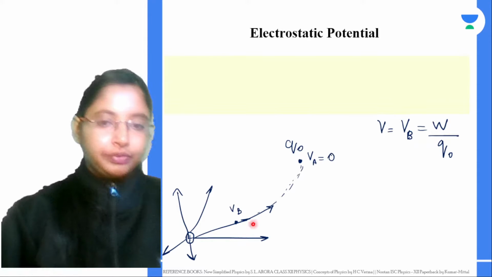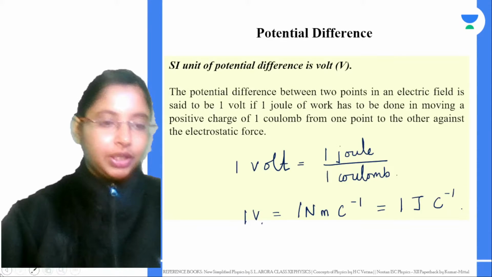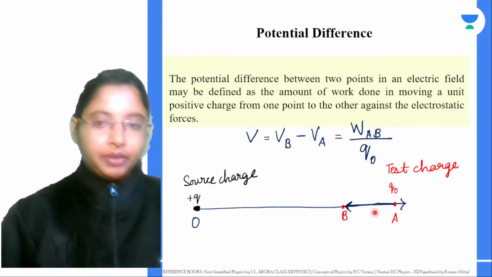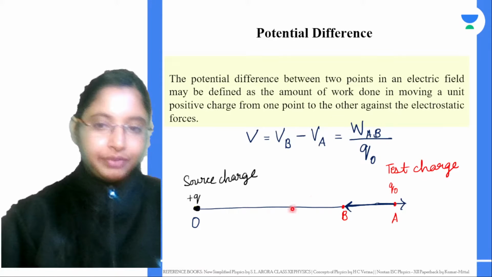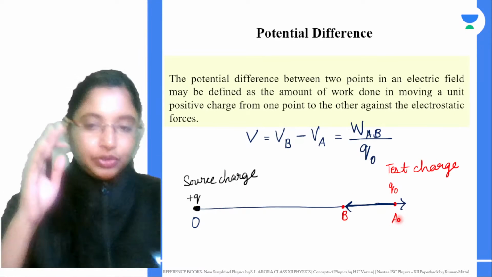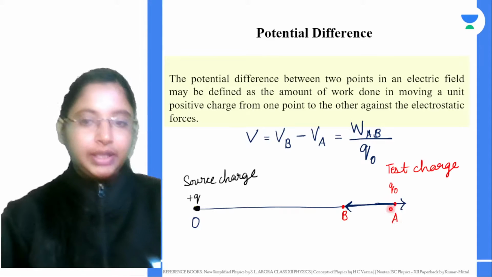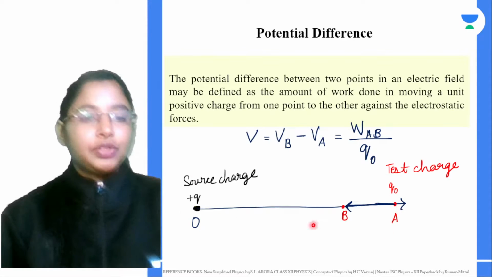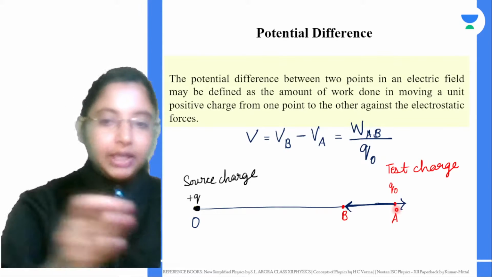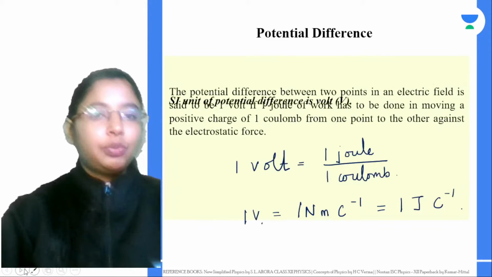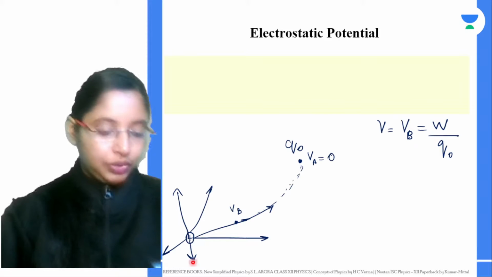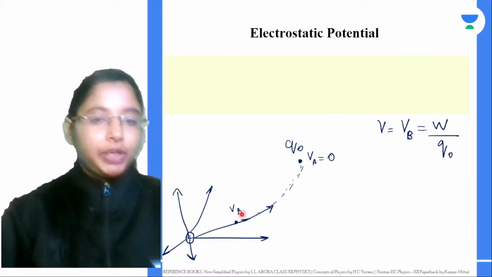Within the field, the test charge placed is already in the influence of the source charge, because the source charge has electric field lines and this test charge is already on a field line. If you want to move from one point to another on the field line, that is potential difference. But if you want to bring it from infinity into this electric field, then this is your electrostatic potential.